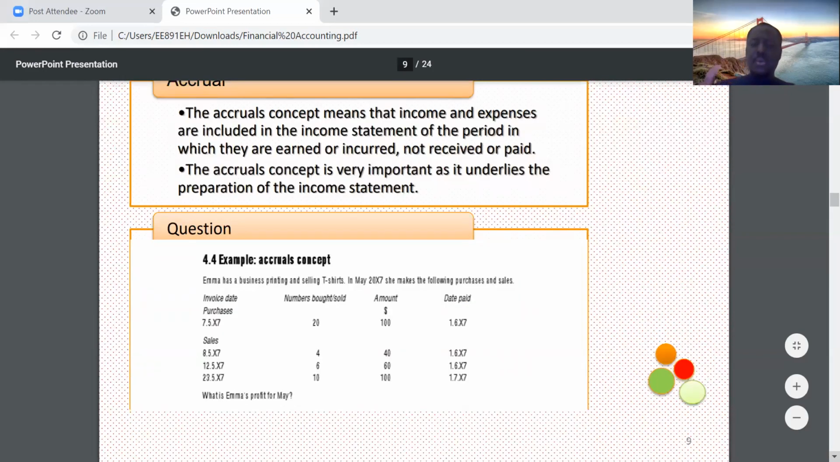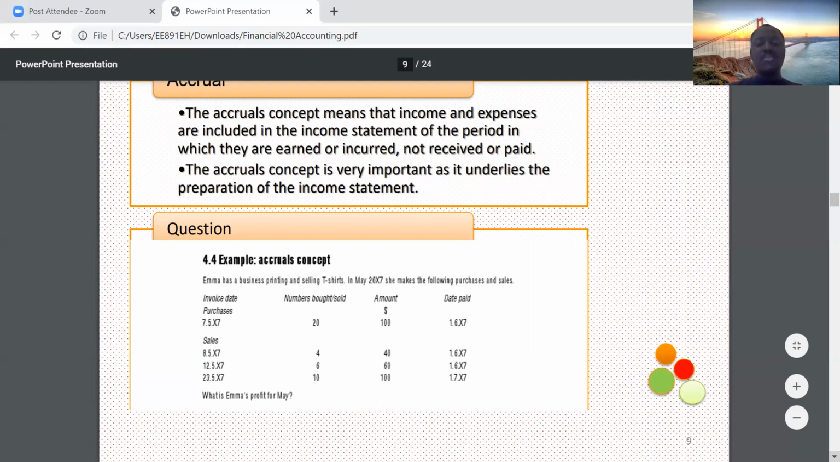So let's look at an example when it comes to the accrual concept. Ima has a business printing and selling t-shirts. In May 2007, she makes the following purchases and sales. The invoice date of purchases is 7th May 2007. The number bought is 20, amount 100, date paid 1st June 2007. Then these are the sales dates.